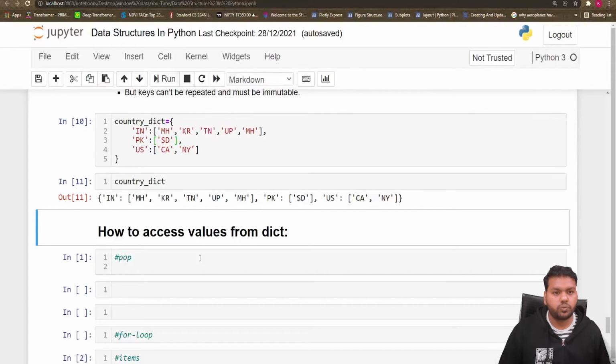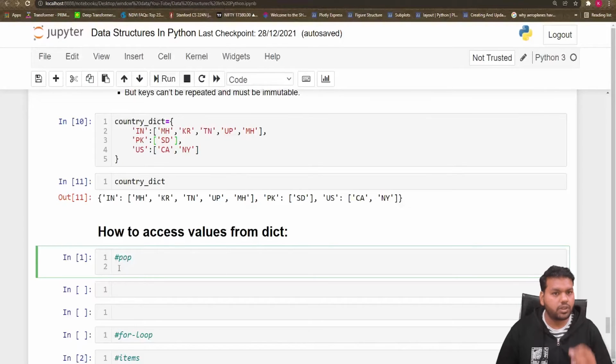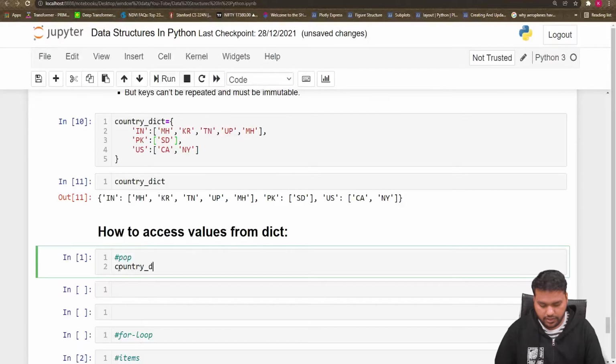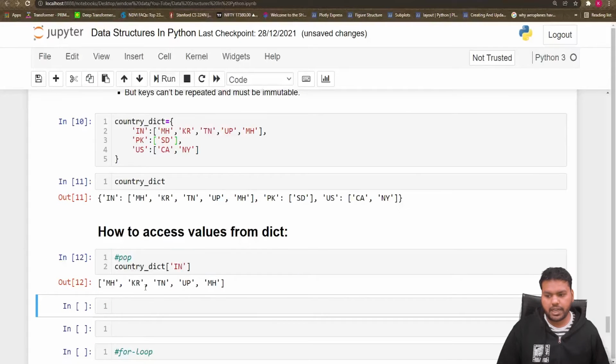But I will show you one thing before that. Here we defined Maharashtra two times, so it is a duplicate in the values regarding the India key. Now how to remove this? So if I access here only the values of the India key, let's see how to access country_dict, and suppose I give here IN, I can see here Maharashtra, Karnataka, Tamil Nadu, Uttar Pradesh and Maharashtra.